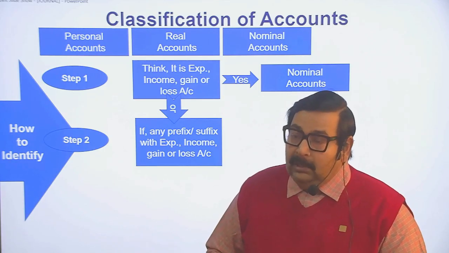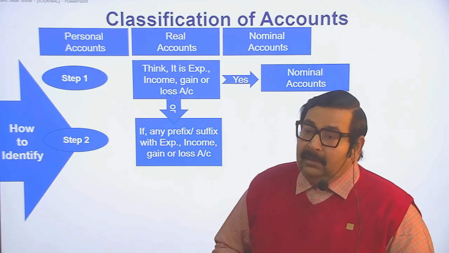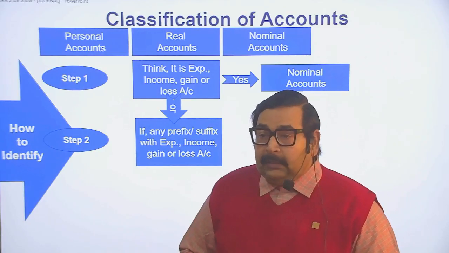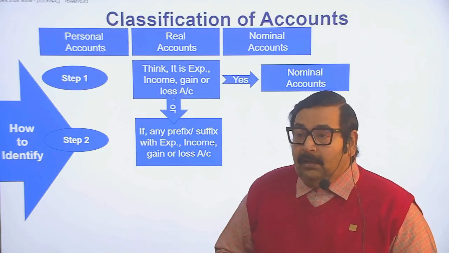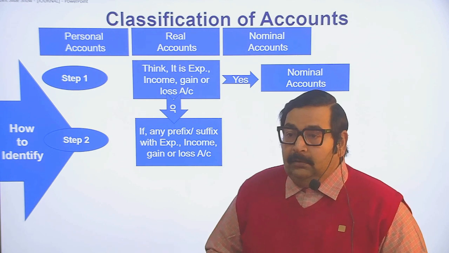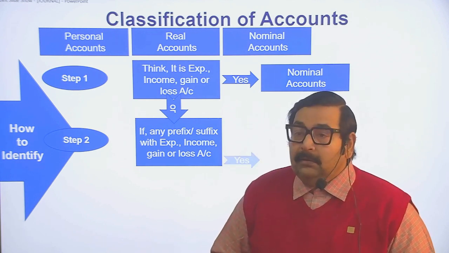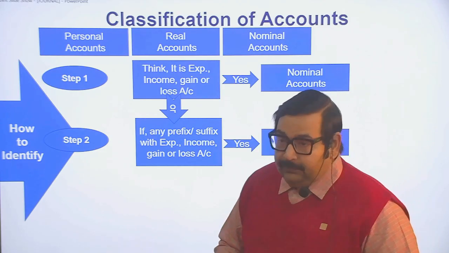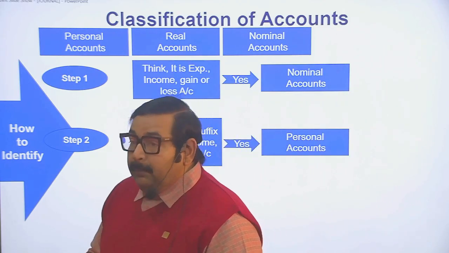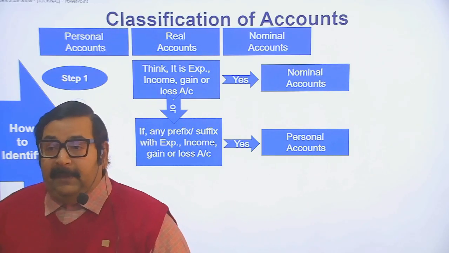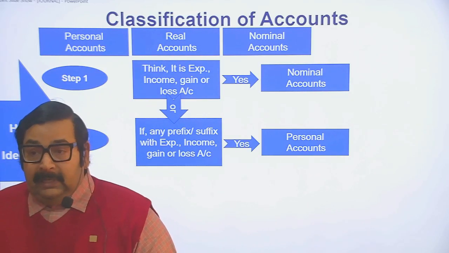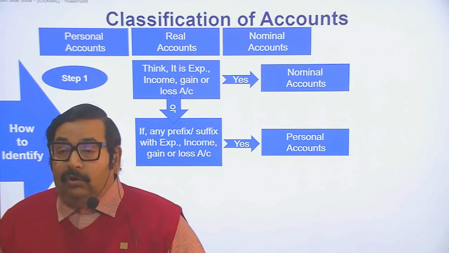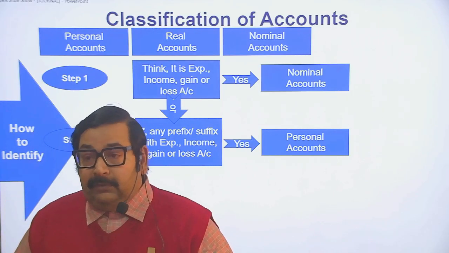For example, rent is an expense, that is a nominal account, but with a prefix like outstanding rent, it is a personal account. Any prefix or suffix before income, expense, gain or loss makes it a personal account.